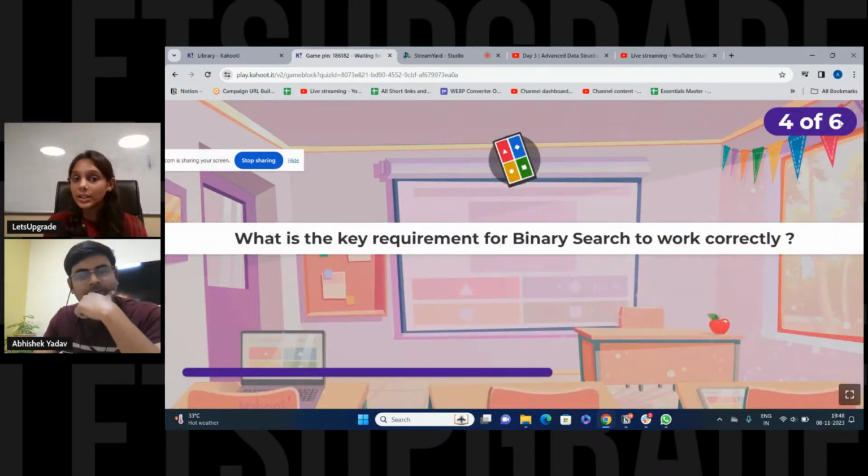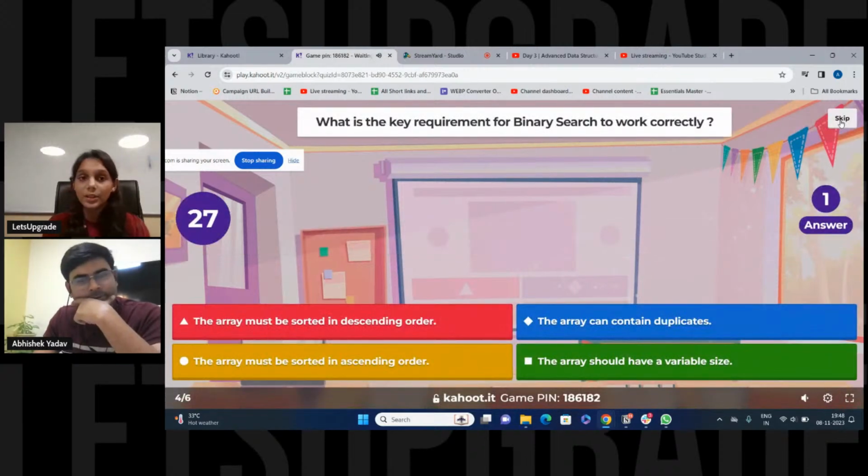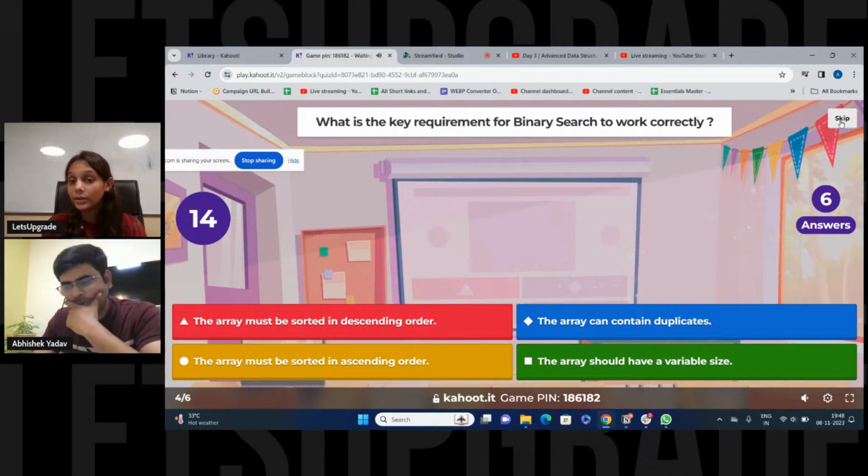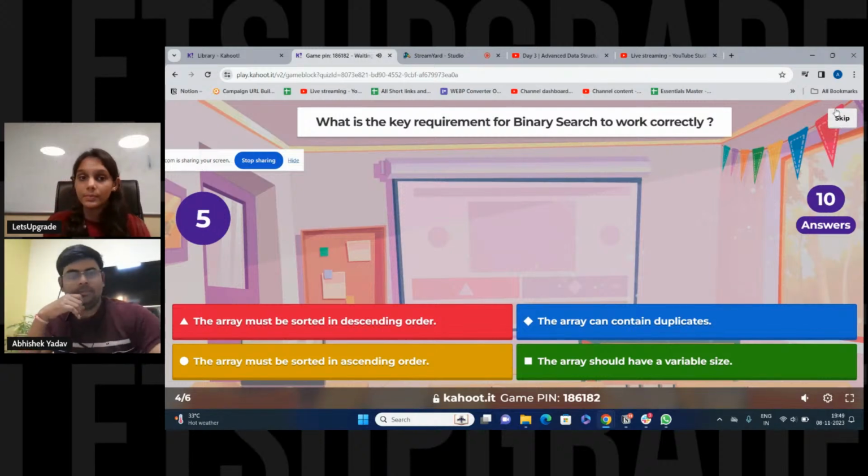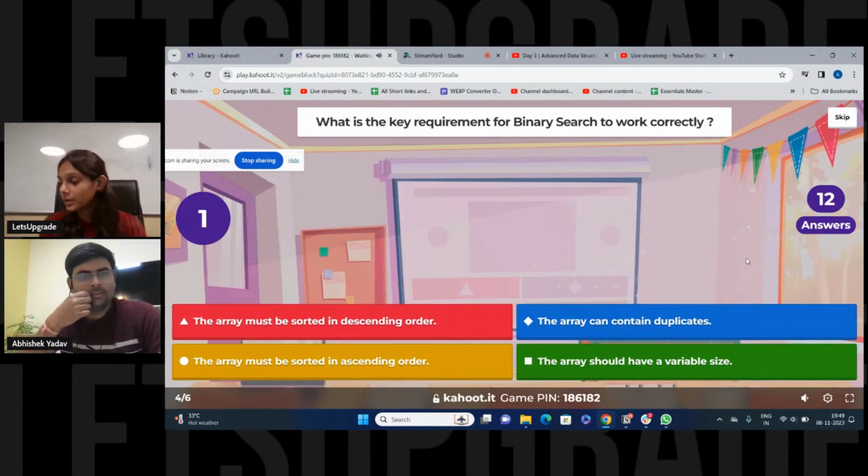The fourth question: what is the key requirement for binary search to work correctly? The array must be stored in descending order. The array can contain duplicates. The array must be stored in ascending order. Or the array should have a variable size. Sorry, it's lagging, might be due to my network issue or something else.